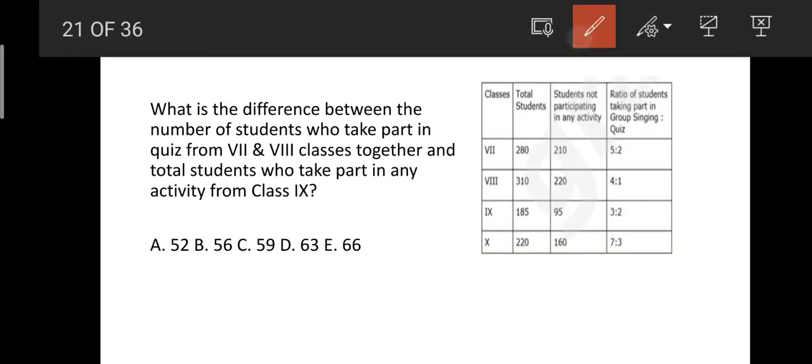See here, what is the difference between the number of students who take part in quiz from 7th and 8th classes together, and the total students who take part in any activity from class 9th? Okay, here the number of students who take part in quiz from class 7th and 8th is nothing but 18 and then 36. In our previous question we have discussed this, isn't it?